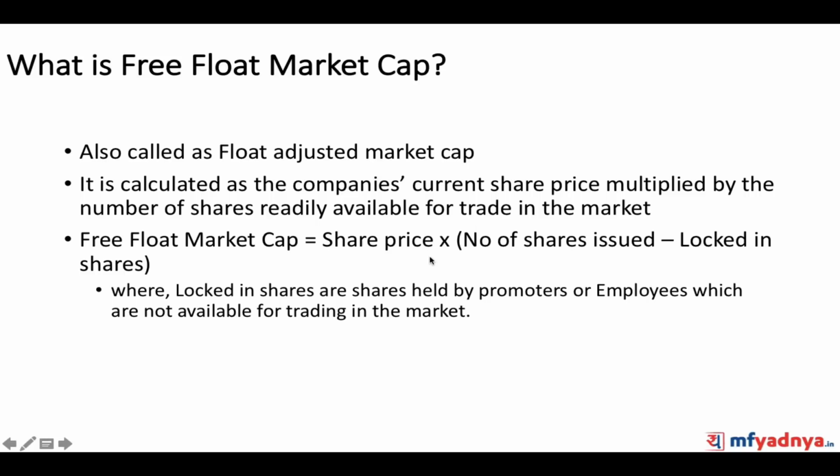So basically it is share price multiplied by the total number of shares issued minus the locked shares. Which are locked shares? Locked shares are the shares held by promoters, or by employees in terms of ESOPs, etc. So here it is calculated by the current market share price multiplied by the number of shares readily available for trade in the market. Only the shares available for trading in the market are considered in the free float market capitalization calculation.